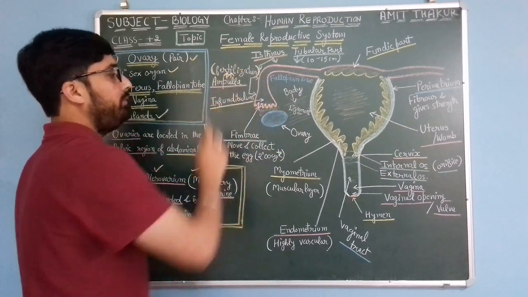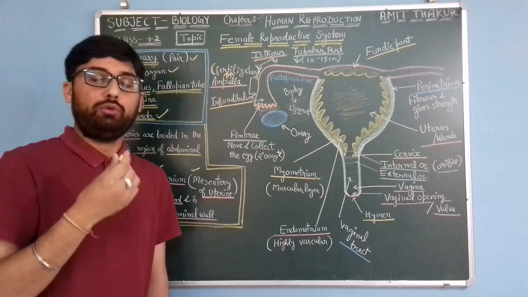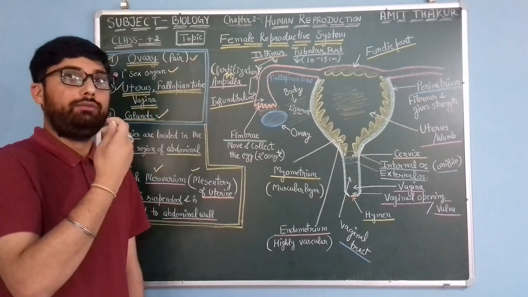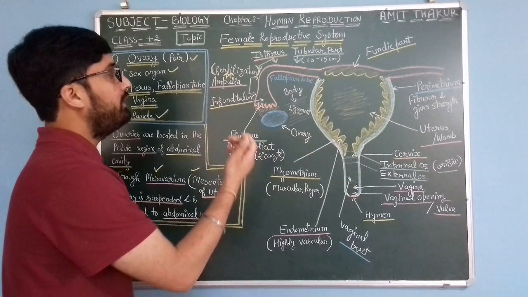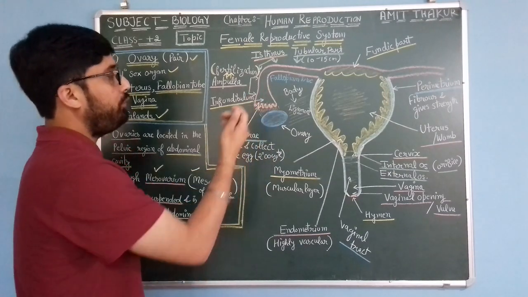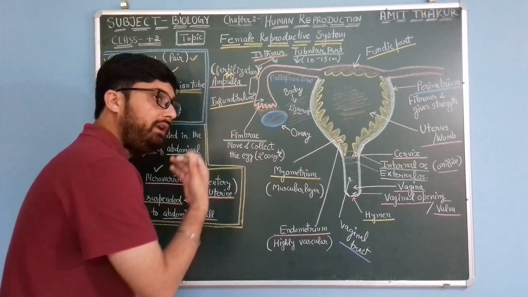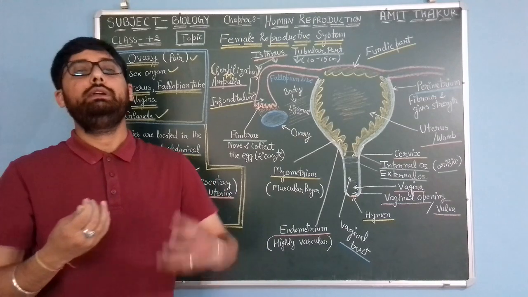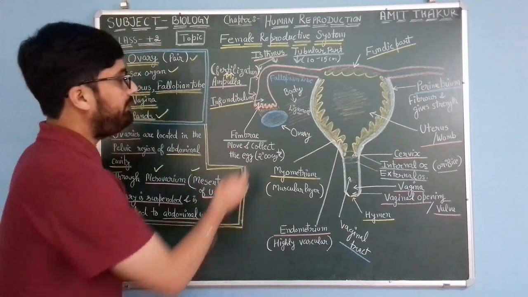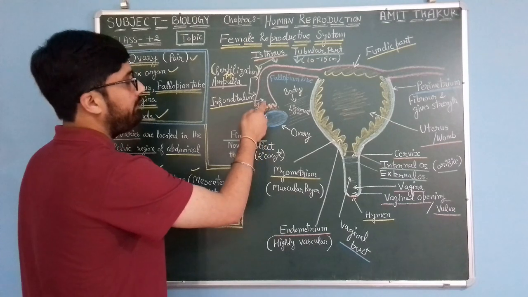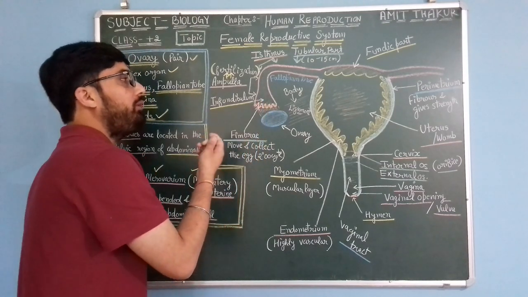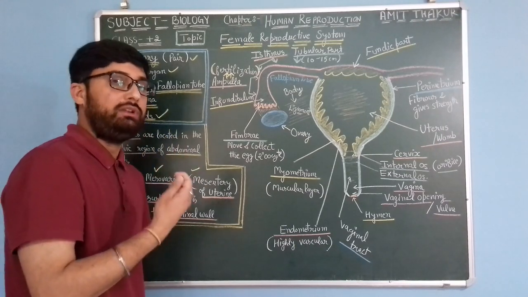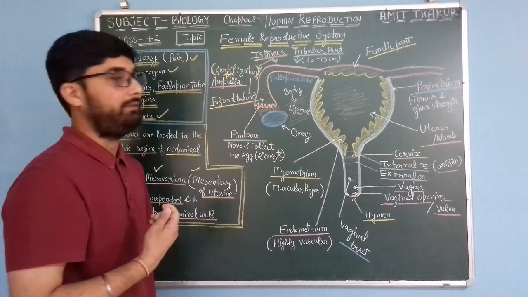This is the fallopian tube. When eggs are produced inside the ovary, they have to be transferred through the fallopian tube to the uterus in order to implant. The egg is transferred to this fallopian tube in order to get fused with the male gamete or sperm, which is taken up by the female reproductive system.